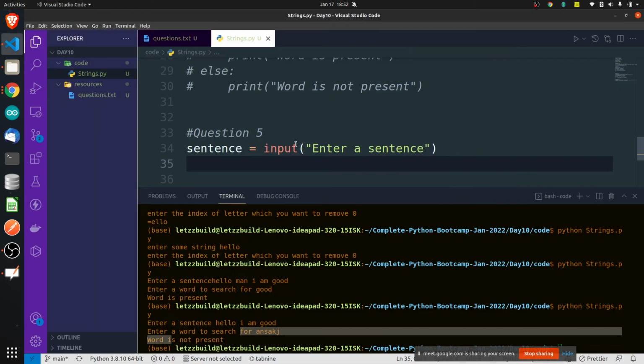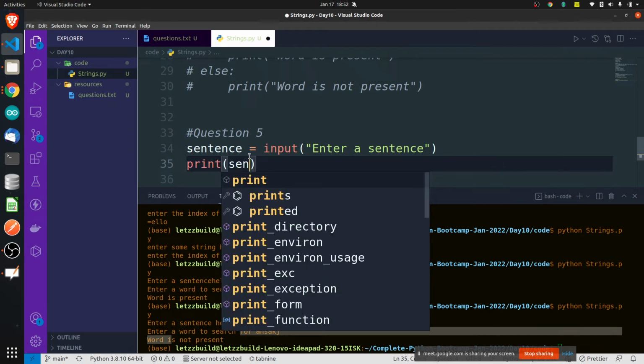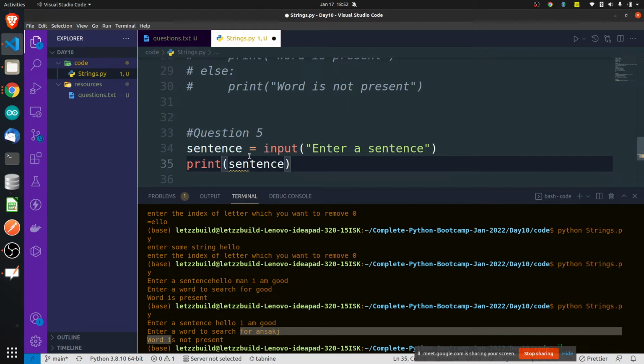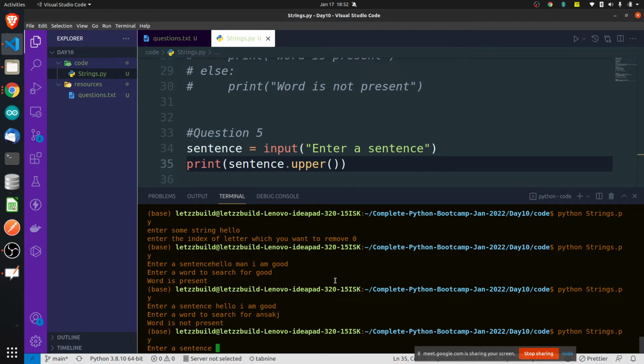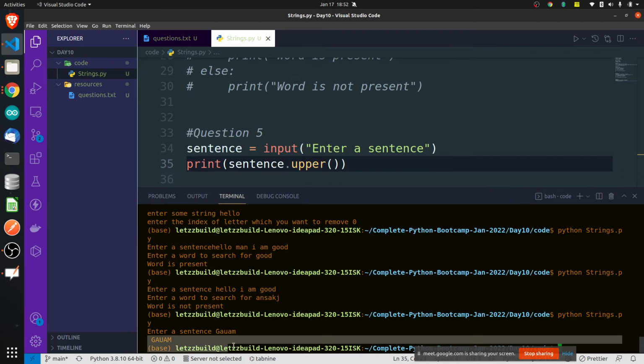So print dot upper, sentence, not upper. Sentence dot upper. Hey, come on. Sentence dot upper. Perfect, looks good. Gautam, see here. Whatever I have typed, it has given me uppercase of that. Looks good.